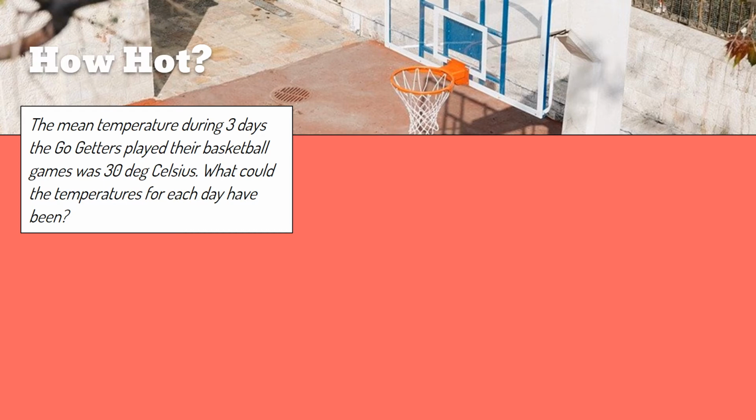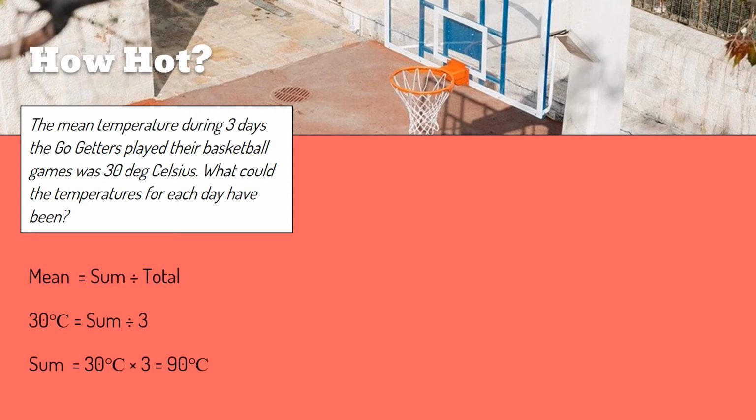Let's first think about what the mean is. The sum of values divided by the amount. If we're to figure out each value, we would have to know what they added up to, right? Well, if the mean temperature was 30 degrees Celsius for 3 days, then the sum of the temperatures for all the days would be 30 multiplied by 3, or 90 degrees Celsius. All we need to do now is think of 3 possible temperatures that could sum to 90 degrees Celsius.